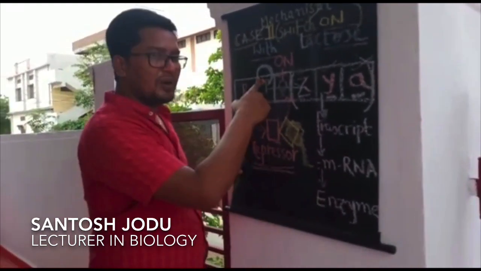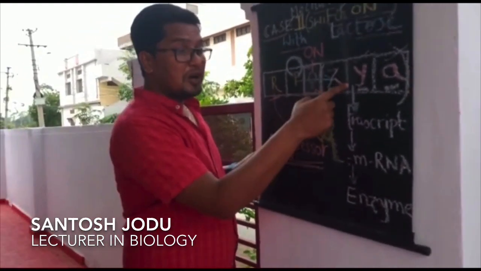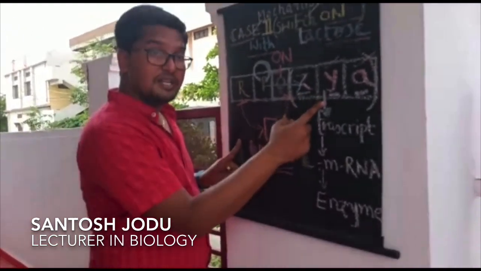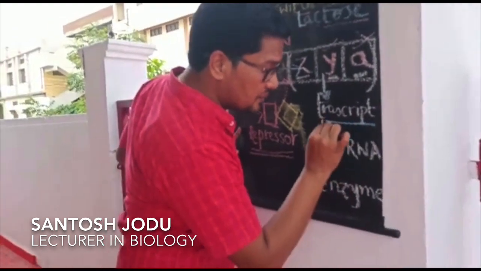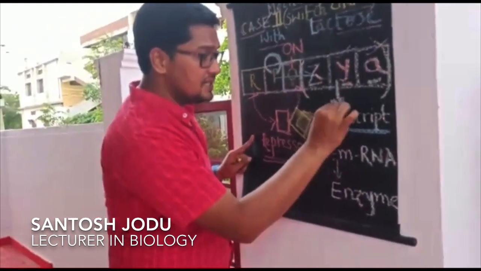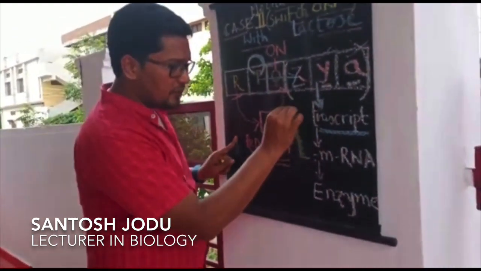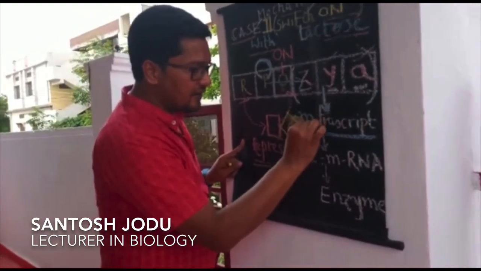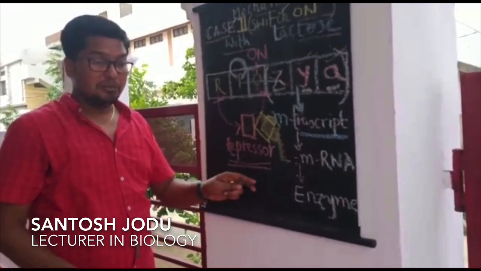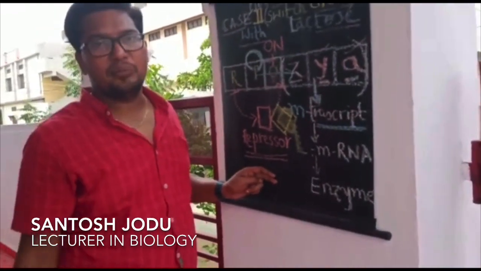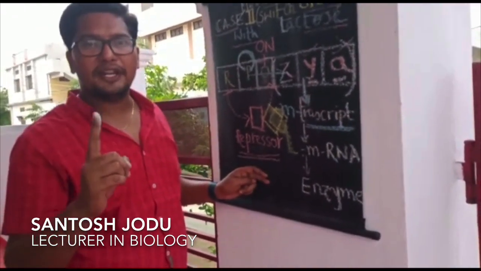Means RNA polymerase enzyme performs transcription of the 3 structural genes, and what is produced? A transcript is produced, or simply I can say an mRNA is produced, and this mRNA is a polycistronic mRNA because we are talking about prokaryotes.